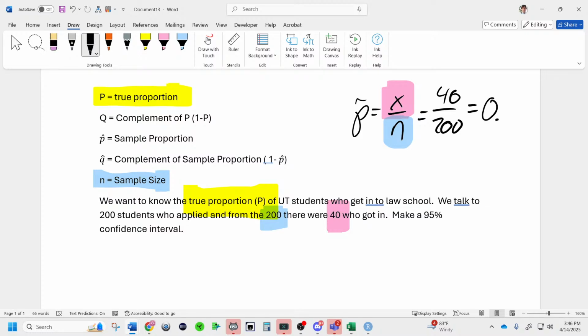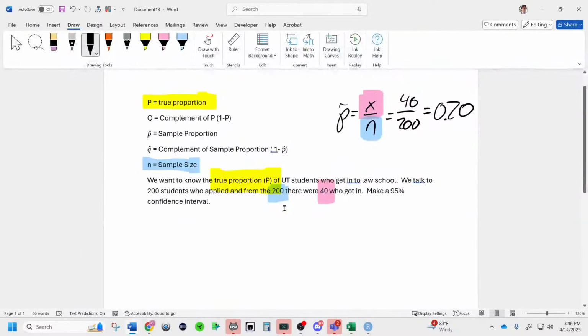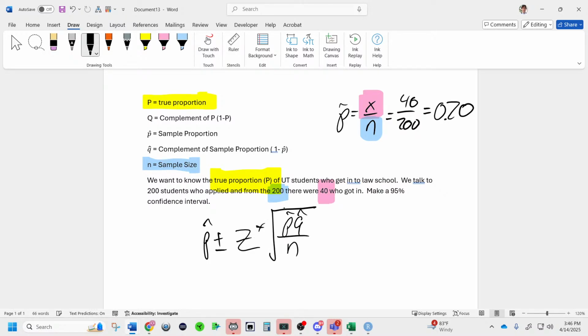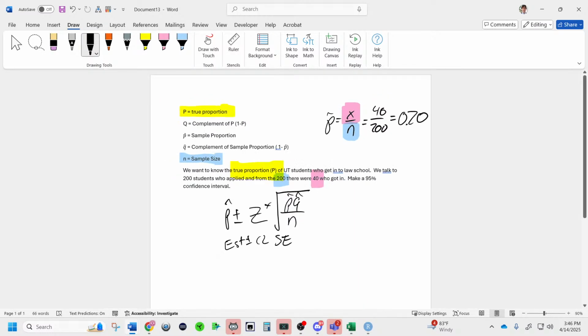So 20% of the sample got in. So what you do is you go down here and take your estimate, which is your best guess of the truth. Then you choose how confident you want to be. And then you plug in the rest of the equation, the standard error. This is the estimate plus or minus the confidence level times the standard error. The standard error is a metric of variation. It helps us know how variable the estimate is.